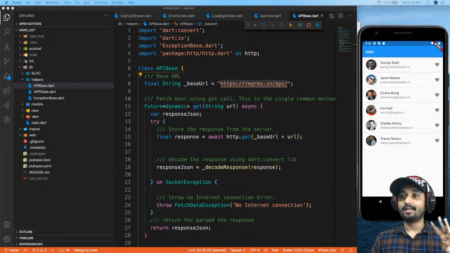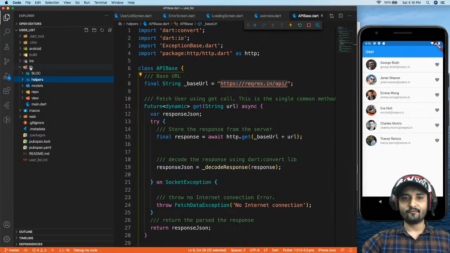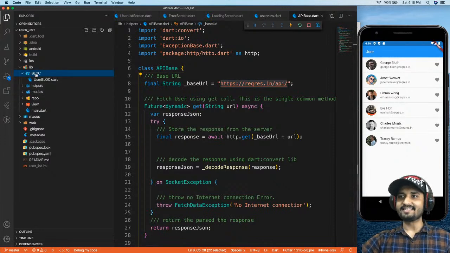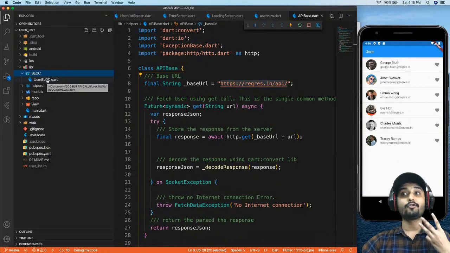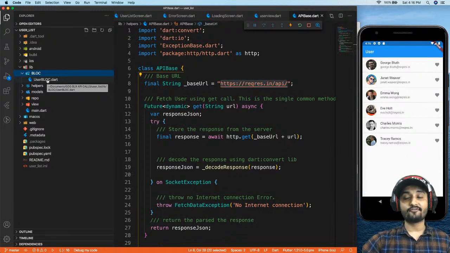So right now, let's take a look at my repository, or my code. Inside the lib folder right over here, we have 5 folders, I guess. Yeah, 1, 2, 3, 4, 5. So this bloc is nothing but the business logic component, where I'm going to maintain all my business logic. This is the important part for your state management, right? How you're going to manage the state of your app. As I said, we are going to have 3 states and how we are going to define those states.